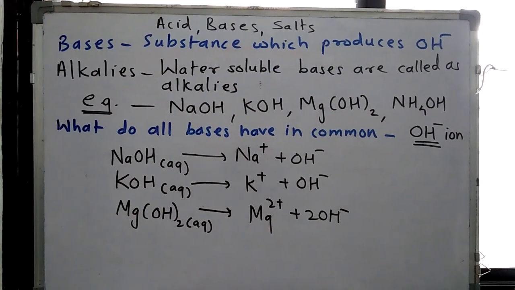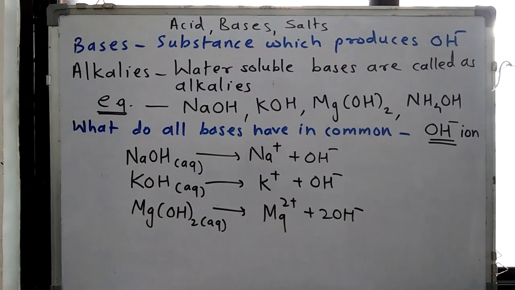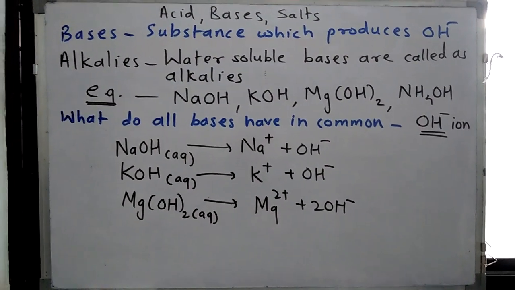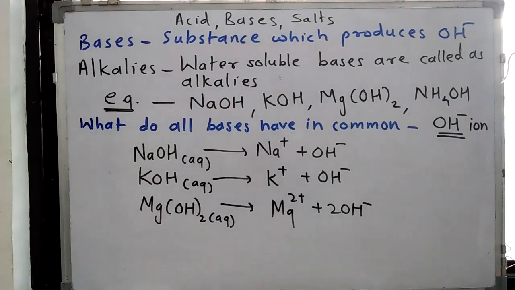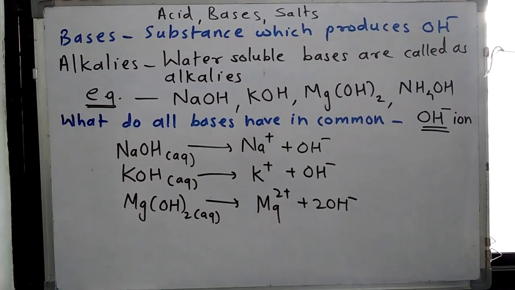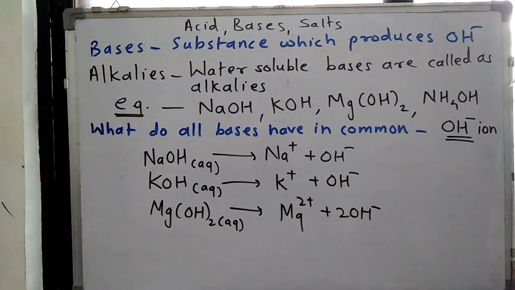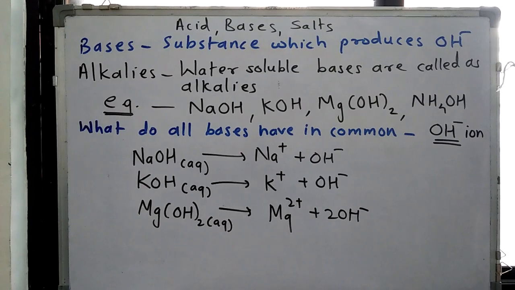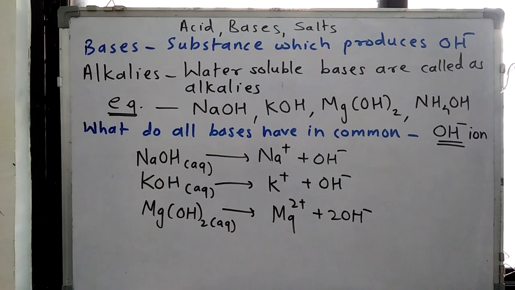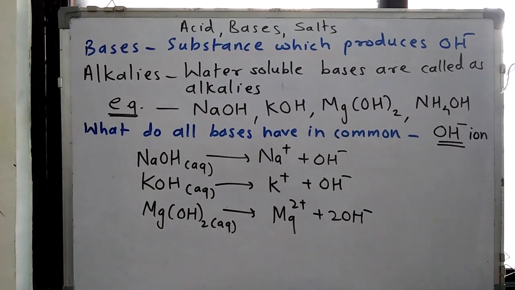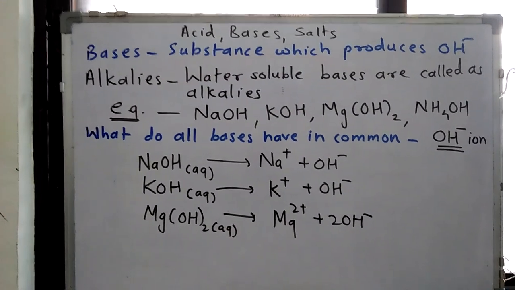Acids, bases and salts. So we have studied acids. Now we have to study bases. Now what are bases? Bases are the substances which produce OH minus ion. Means acid produces H plus ion, base produces OH minus ion. So the bases which can dissolve in water are called alkalis. Only water soluble bases are called alkalis. There are many examples of alkalis like NaOH, KOH, Mg(OH)2 means magnesium hydroxide, NH4OH means ammonium hydroxide.